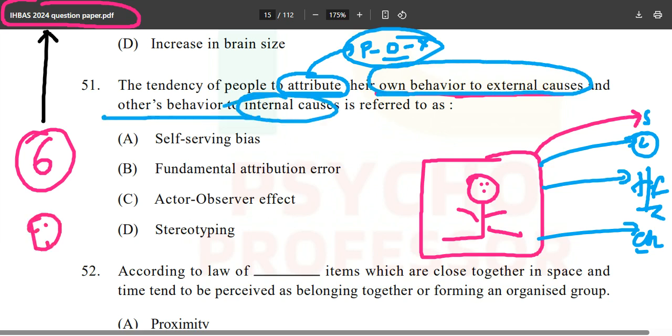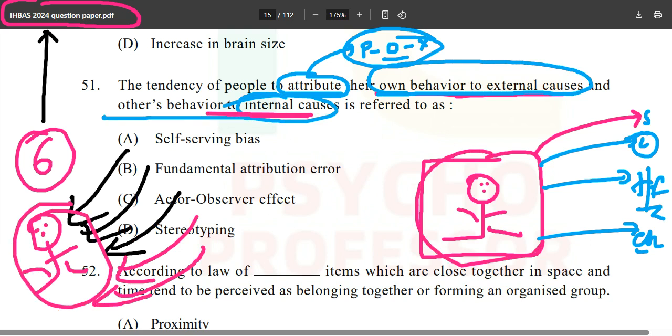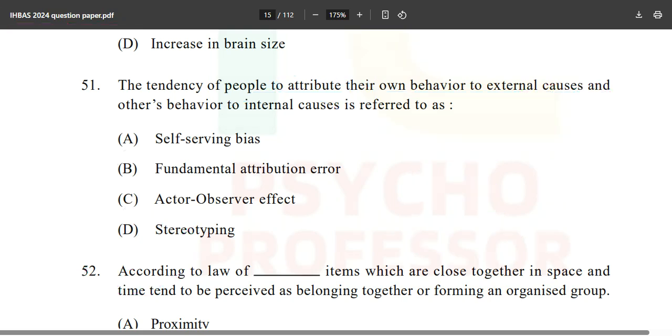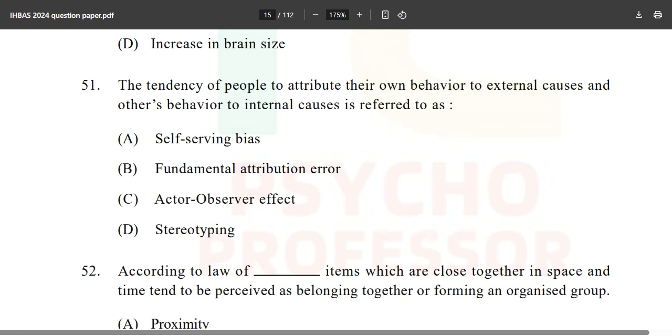Your friend is also failing the exam. Why? Because he is not studying, she is not studying, she is wasting time on YouTube, reels, Facebook, WhatsApp, Instagram, and all those things, which are internal causes. And every time you give the exam, you attribute it to external causes and blame the test series and books and all those things. You have to do your own thing and attribute to your internal causes only.